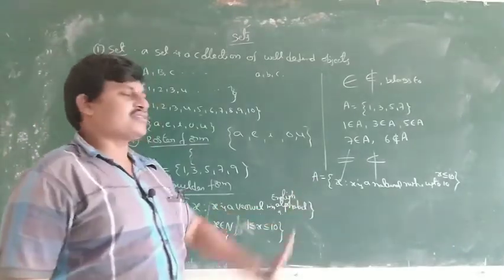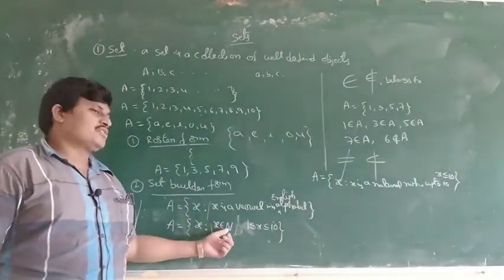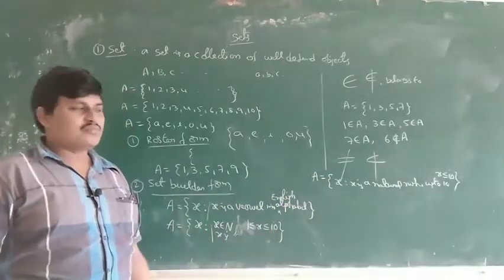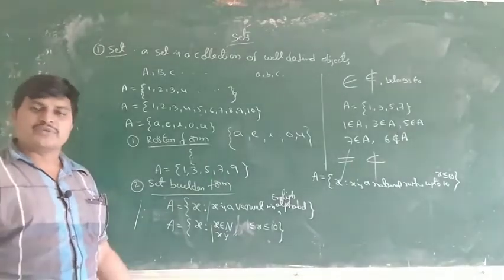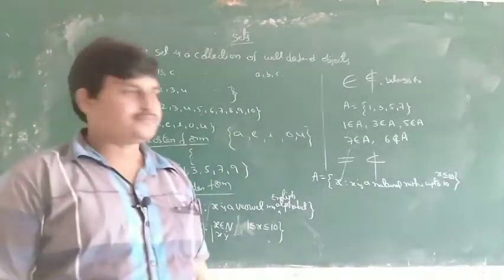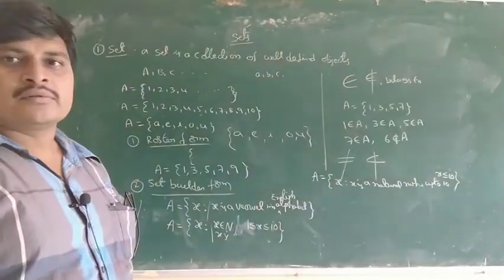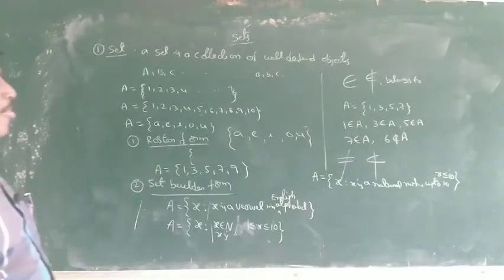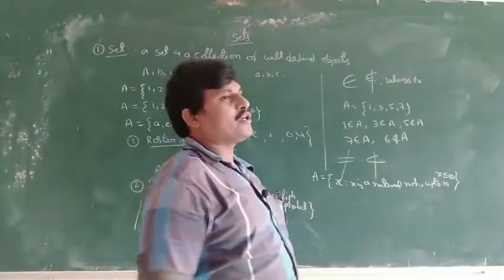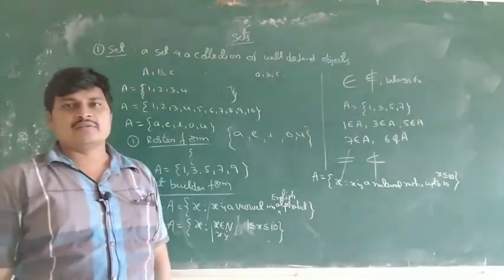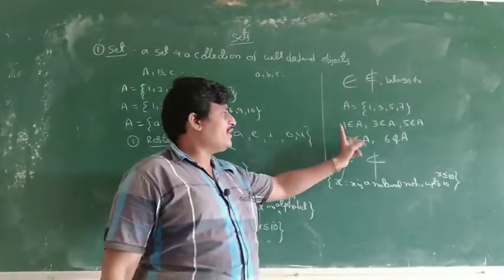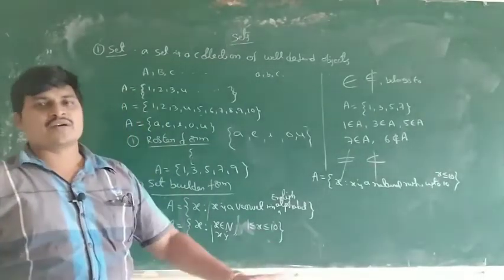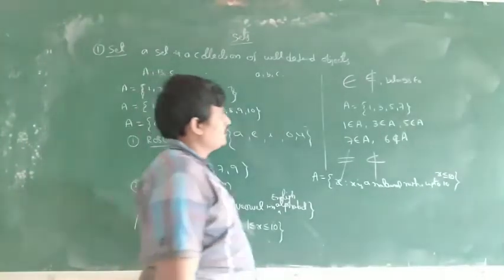So many conditions, but simple. This is the set form, this is the word form. 1 less than x less than 10 is the same, and x less than or equal to 10 may be the same, up to 10, both are same. Belongs to is used in set builder form, roster form, and so is does not belong to. We can use it only with elements: elements belong to a set. Okay.